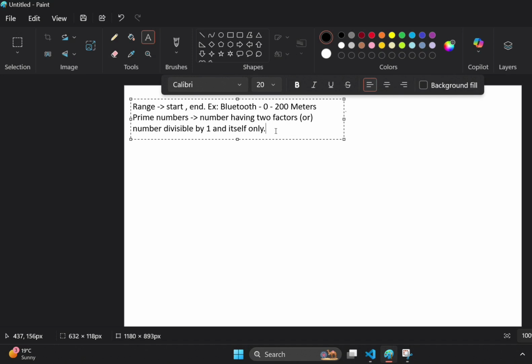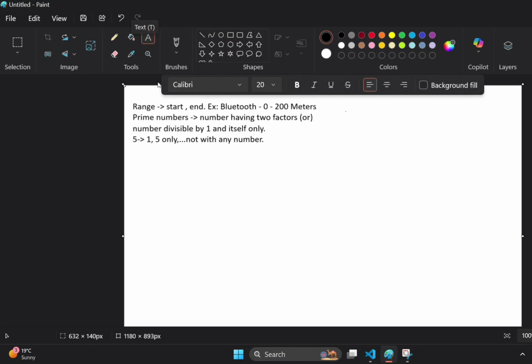If you take the example of 5, 5 will be divisible by 1 and 5 only, not with any number. Hope you got the problem statement today.